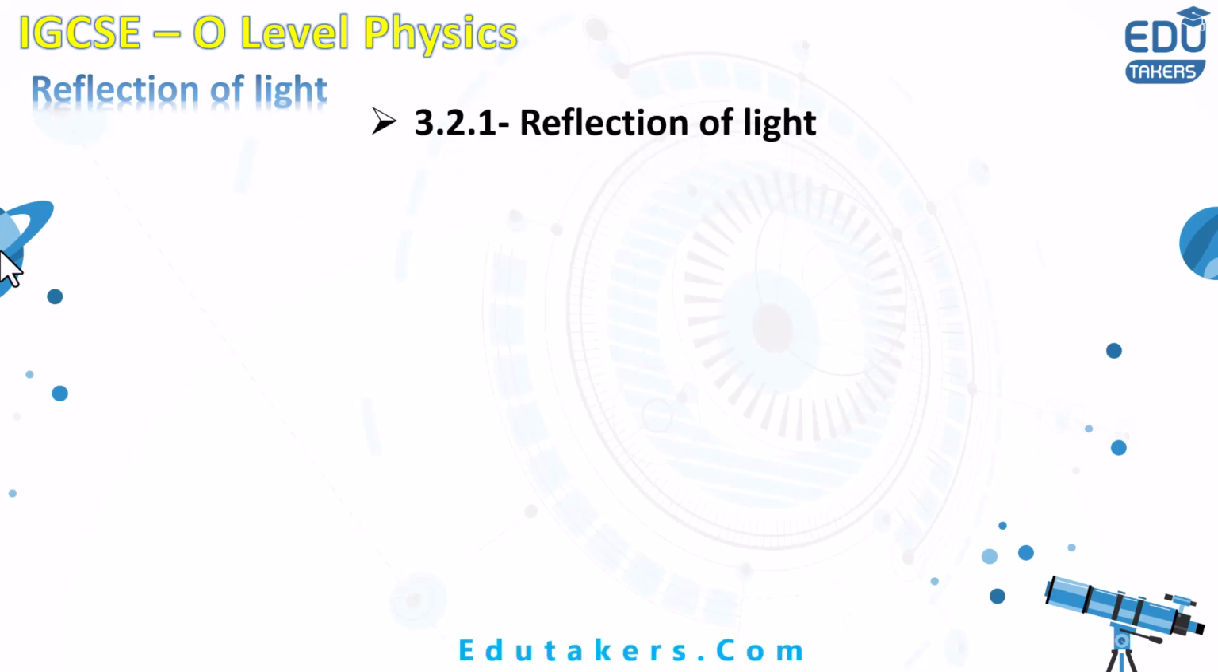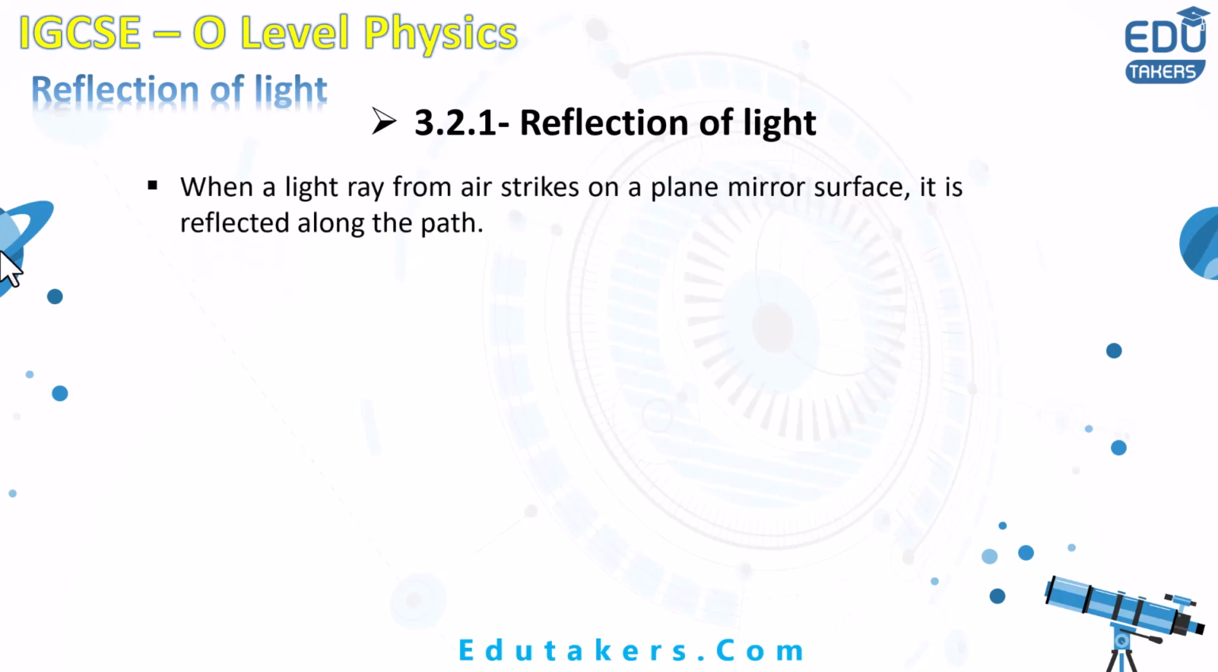Let's start with the reflection of light. What is meant by the term reflection? First of all, suppose that here is a plane mirror from which the light will be reflected. When we have to see the reflection of the light, there would be the incident light ray. I suppose that there is an incident ray that strikes the plane mirror at this point. It's the incident ray.